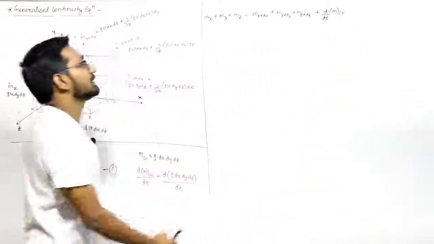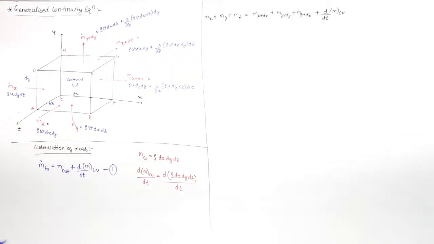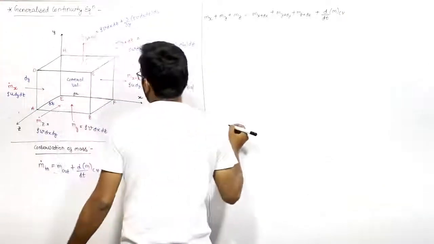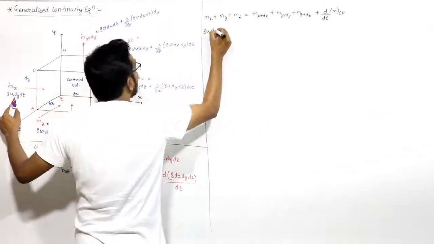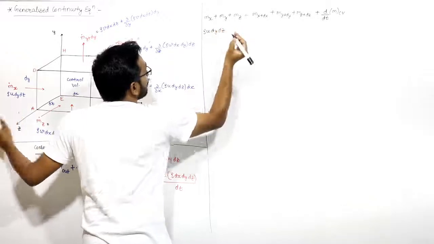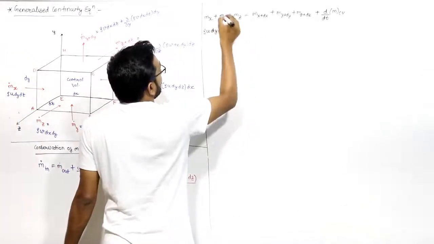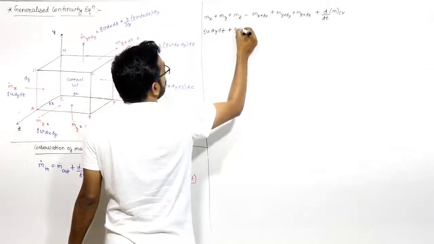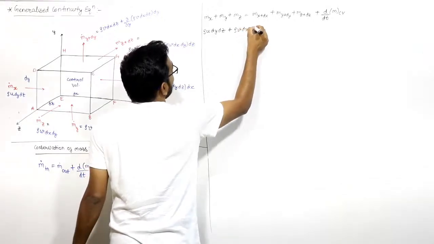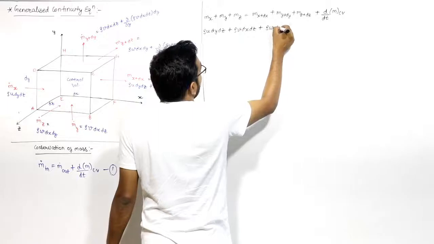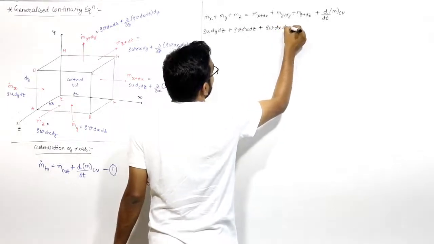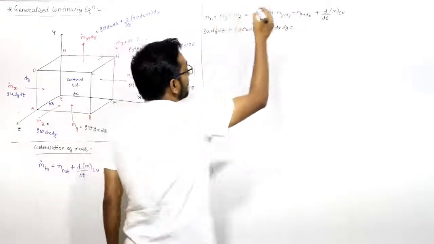Rate of change of mass of the control volume with respect to time. This equation I can write like this. Now if I put the values, m dot x is rho u dy dz, plus m dot y is rho v dx dz, plus m dot z is rho omega dx dy, is equal to, you know this, what is m dot x plus dx?